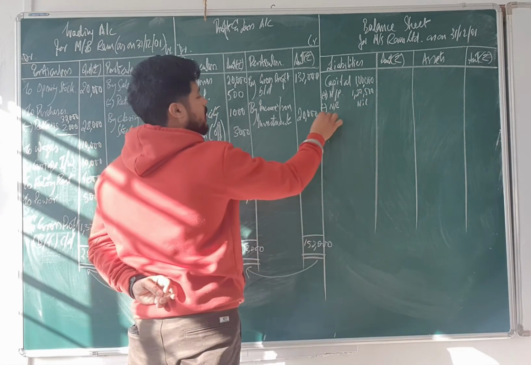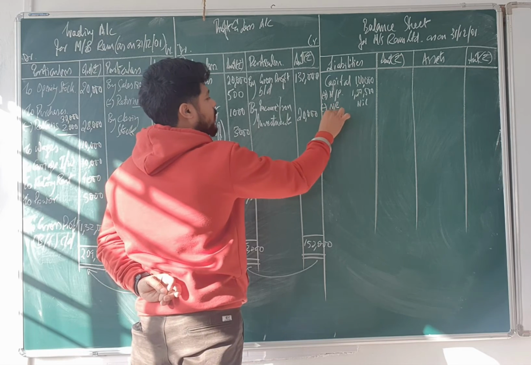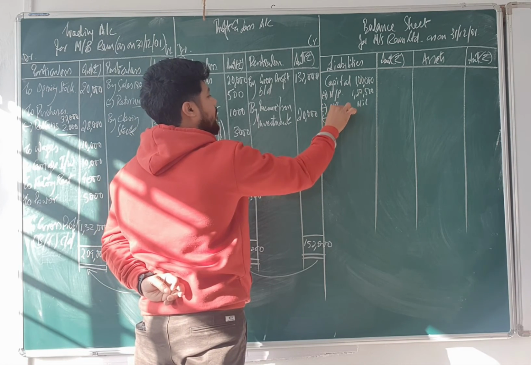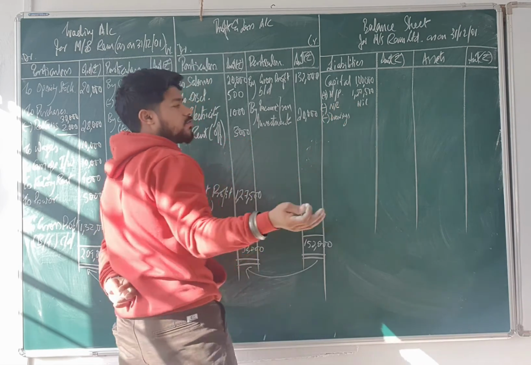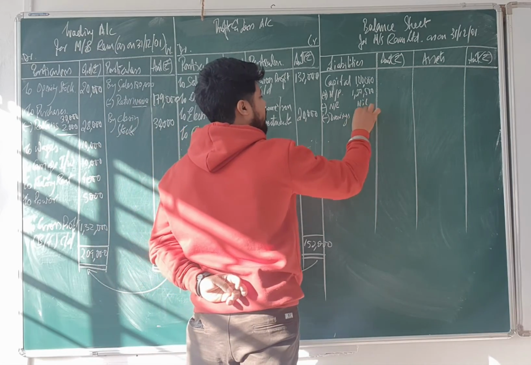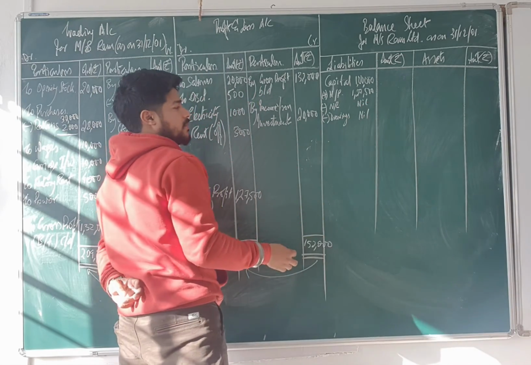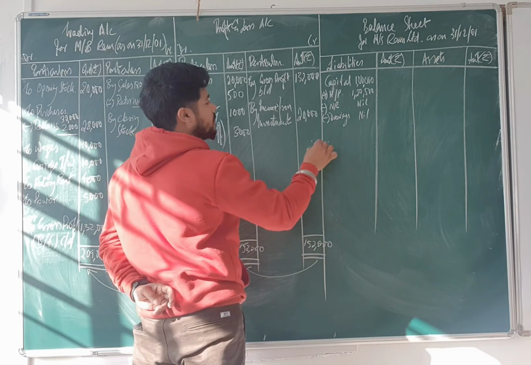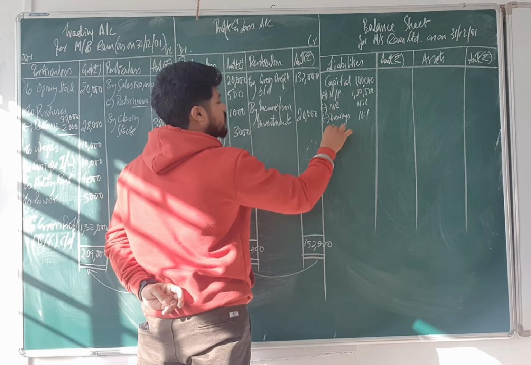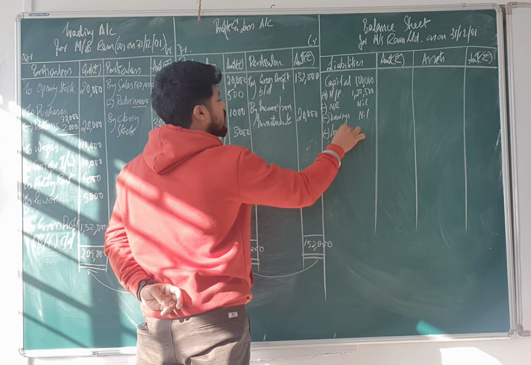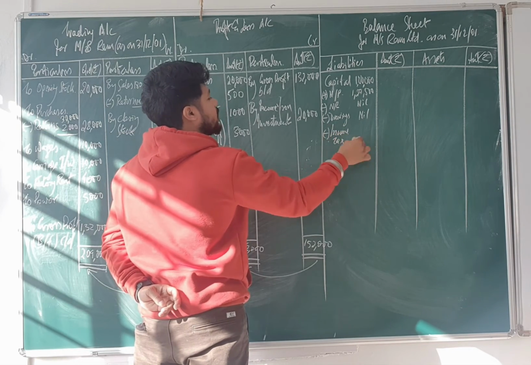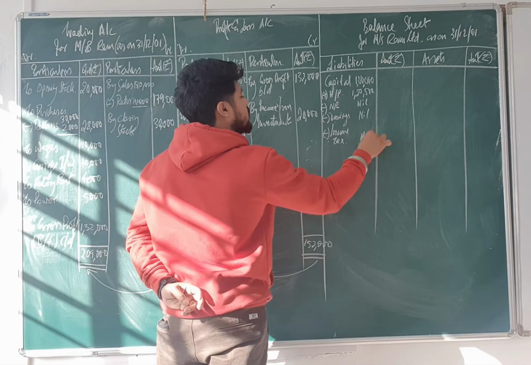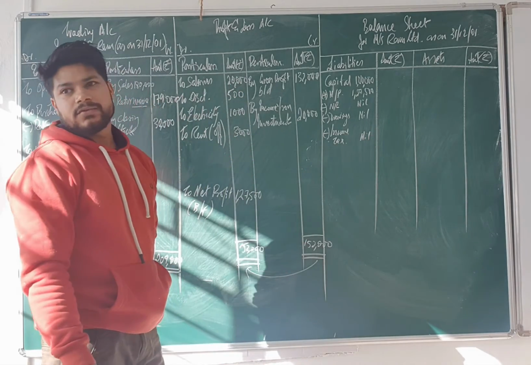At times drawings are given to you, so reduce drawings. Here in the question drawings are not given, nil. Sometimes you pay off income tax. You have to pay off income tax. Then income tax also will be paid out of here. Is it okay? This you have to reduce.